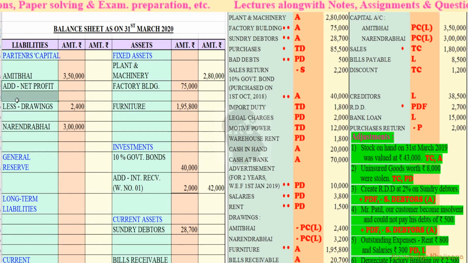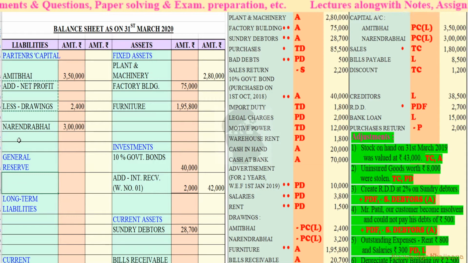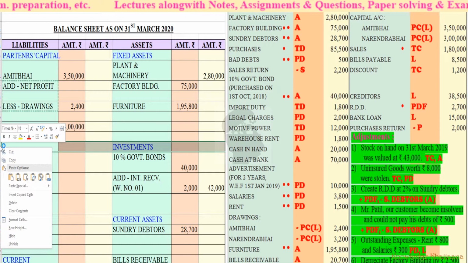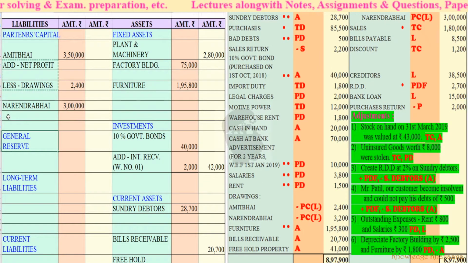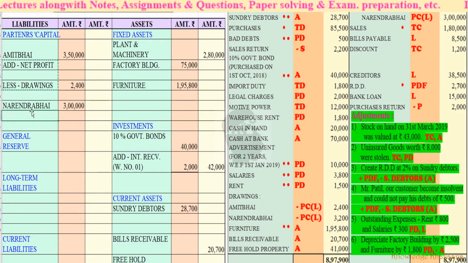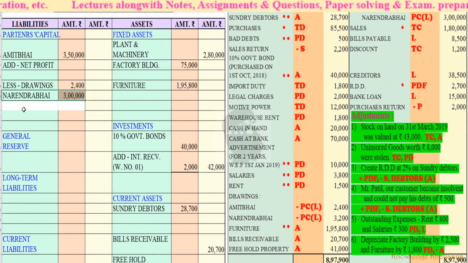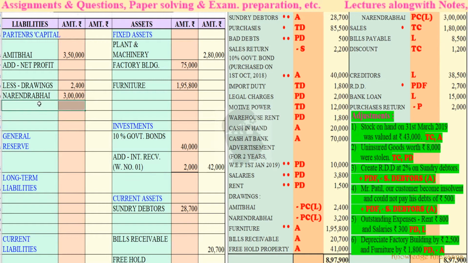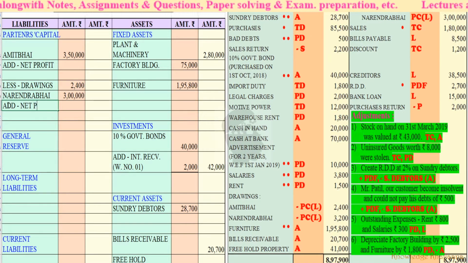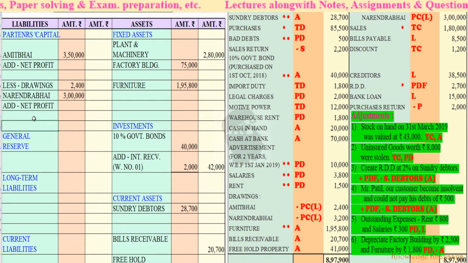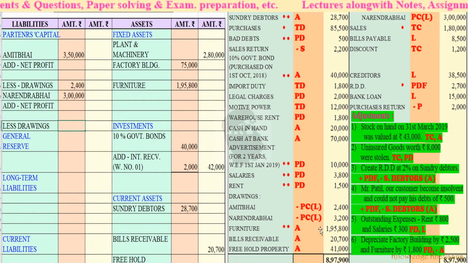Then add net profit, and less drawings. How much are the drawings of Narendra Bhai? 3,200.